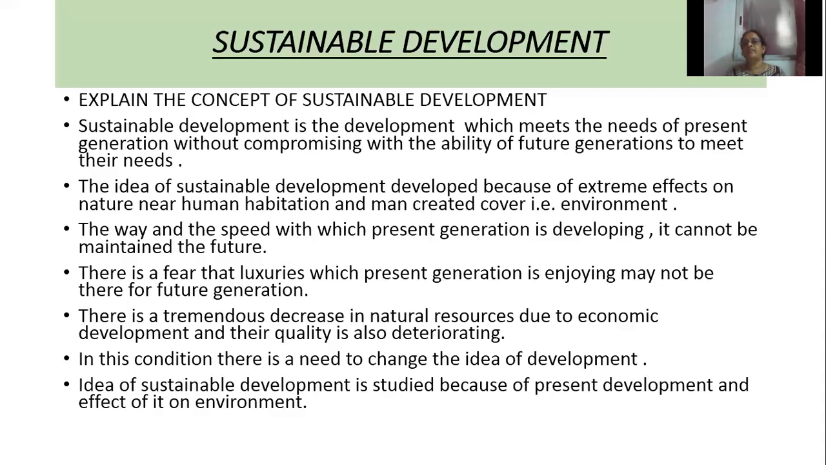So what is meant by sustainable development? Development should take place without damaging or harming the environment, and development in the present should not compromise with the needs of a future generation. So sustainable development is the development which meets the needs of the present generation, we are the present generation, without compromising with the ability of a future generation. Future generation means the coming generation, our children.